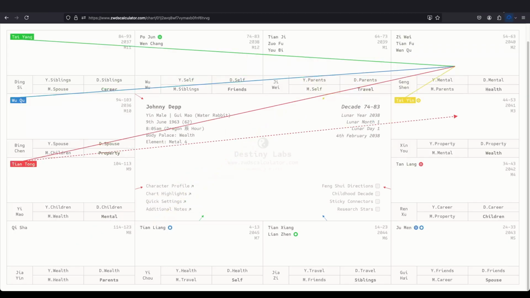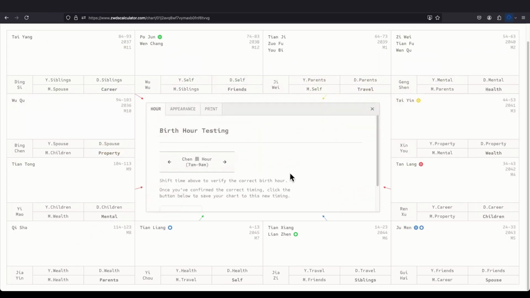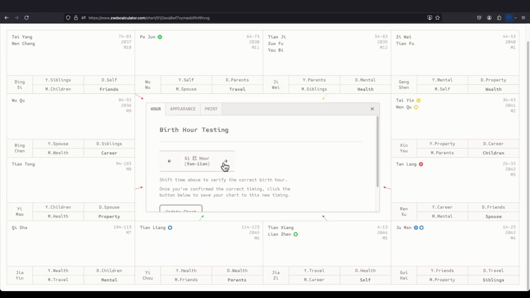Next, let's move on to quick settings. We have birth hour testing. Let's say this box over here. You can shift click and you can see that Johnny Depp's personality fits a Tian Liang, right? But maybe it doesn't fit a Tian Liang, so you can change an hour. He shifts to the 4 hour and himself shifts to here. So maybe he's Lian Zhen.